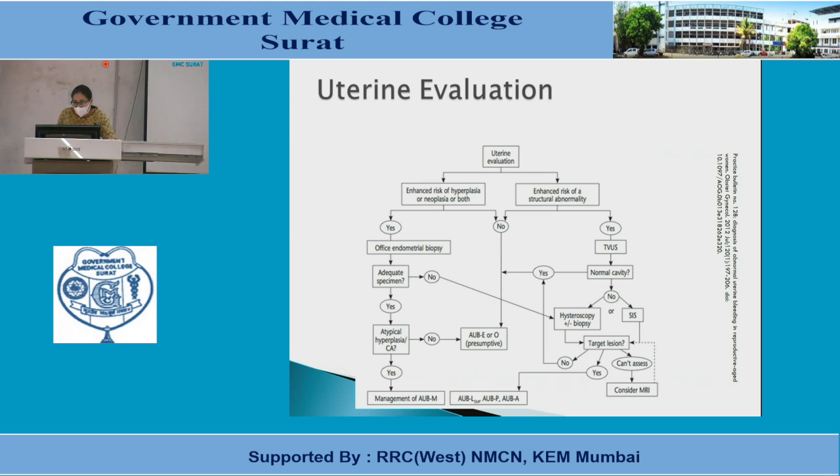If there is no enhanced risk for structural abnormality, then it should be considered as AUBE. If it is present, then we should go for TVS. If the cavity is normal, fine; if it is not normal, then we should go for hysteroscopy with biopsy or hysterosalpingography. If targeted lesions are present, then they should be considered as polyp, leiomyoma and adenomyosis for the treatment purpose. And if not present, then it should be considered as AUBE or A.